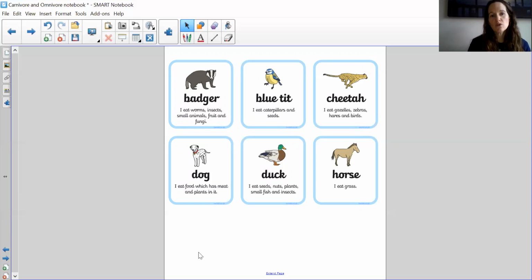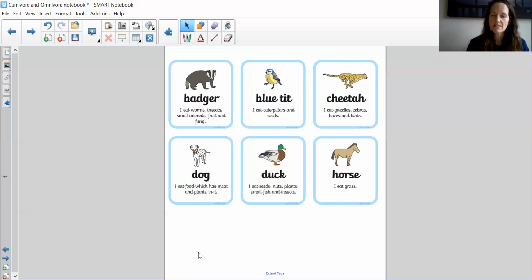A badger eats worms, insects, small animals, fruit, and fungi. So it eats meat and vegetables and fruit, so it would be an omnivore. The blue tit eats caterpillars and seeds. Caterpillars are animals, so it eats animals and plants, so it would be an omnivore.